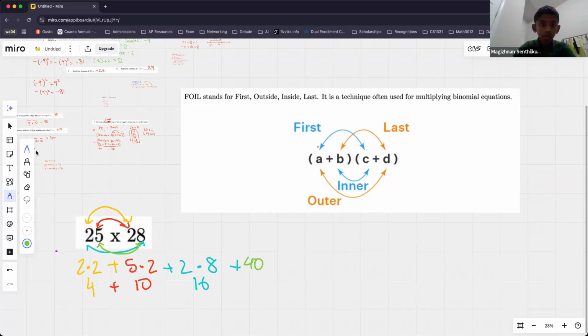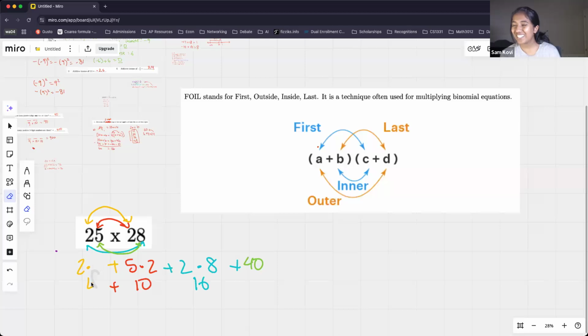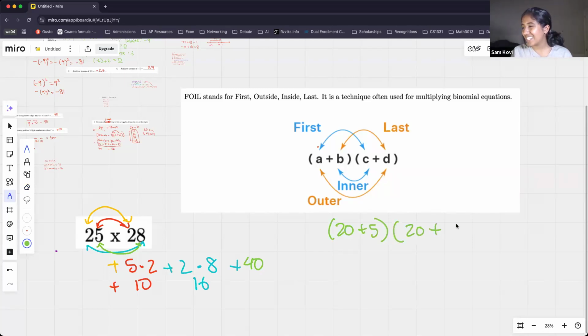40, good. Okay, actually, hold on. There is one small issue. I actually messed this up, you guys. We should be breaking this number into 20 plus 5 times 20 plus 8, because remember, that's how we break apart the place value. So if we fix our numbers, you guys did all the right multiplications. We just missed a couple of zeros.